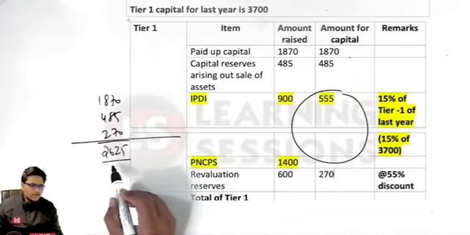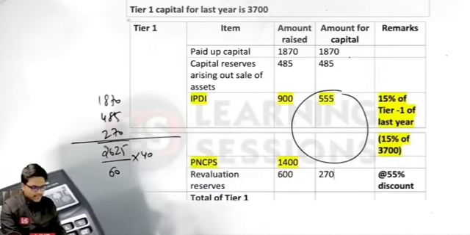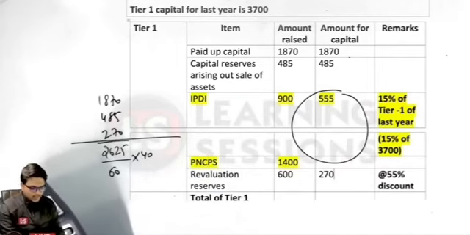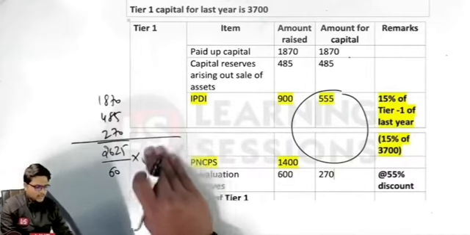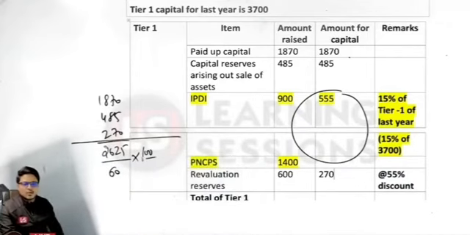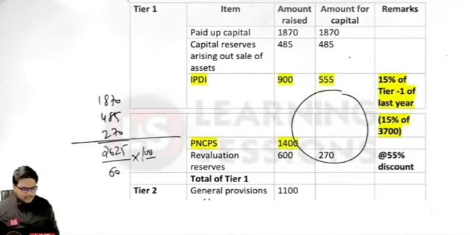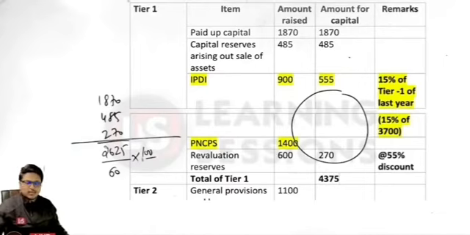Okay. So what is the total capital value of tier 1? That will be equal to 2625 divided by 60 into 100. Into 100, not 40, because we are basically focusing on calculating the total tier 1 capital. So total tier 1 capital will be limited to 4375. Let me repeat this step again over here. How did we calculate 4375?